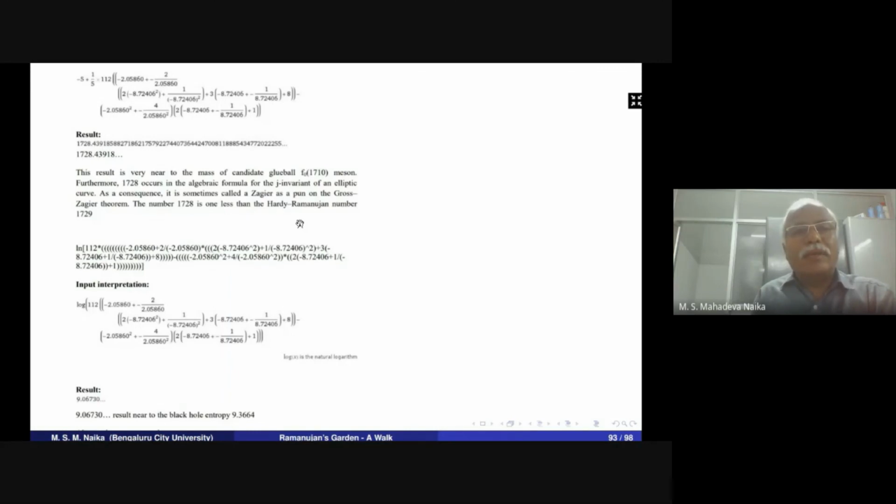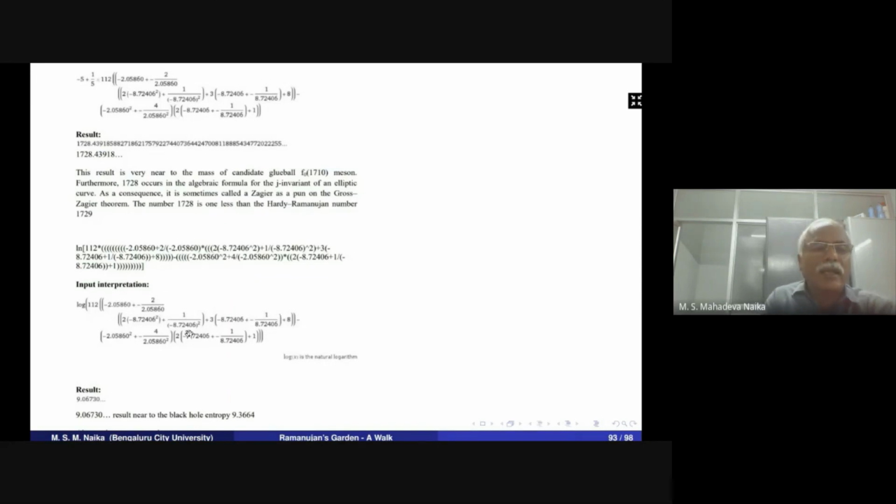Hardy wanted to see him and told him he was coming. Then Hardy arrived late and told Ramanujan, I traveled by a dull taxi cab number 1729. Immediately Ramanujan told him, no, it is the smallest number that can be written as the sum of two cubes in two different ways with positive integers. That is the story behind 1729.